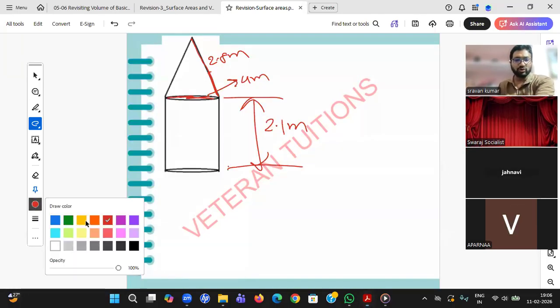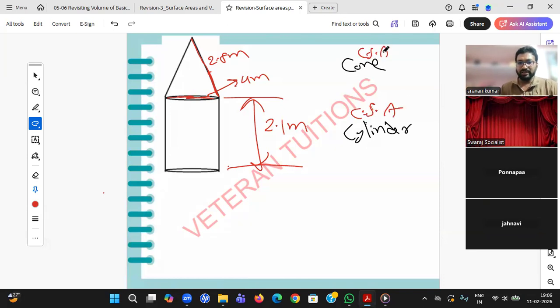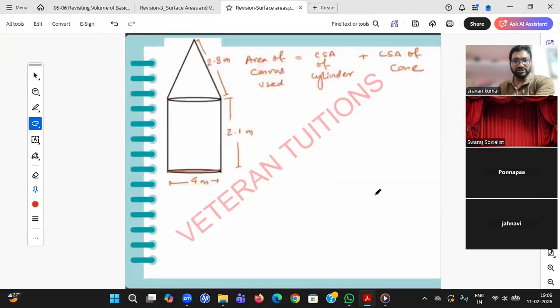So what are the figures? What shapes are you able to see? Obviously, cylinder plus cone. Can you tell me, is it CSA or TSA? The CSA of cylinder and CSA of cone. Okay, you just need to add it, student. Rujita, right answer. Okay, so you just need to add.